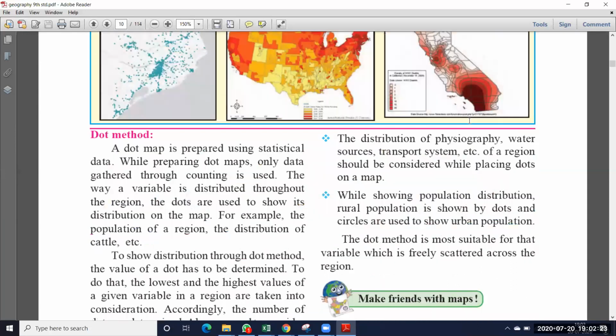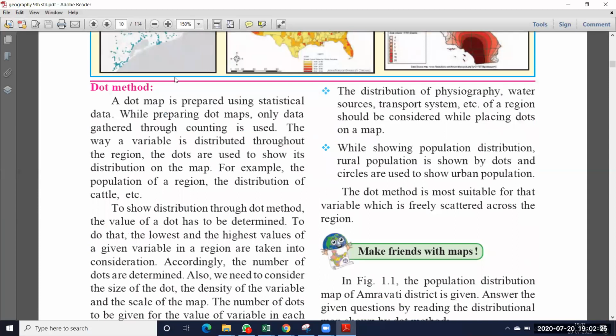Now coming to the dot method. A dot map is prepared using statistical data. While preparing dot maps, only data gathered through counting is used. The way a variable is distributed throughout the region is shown by dots on the map, for example the population of a region or the distribution of cattle. In this method we use only dots.